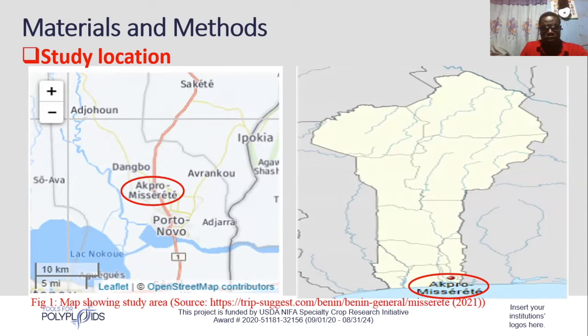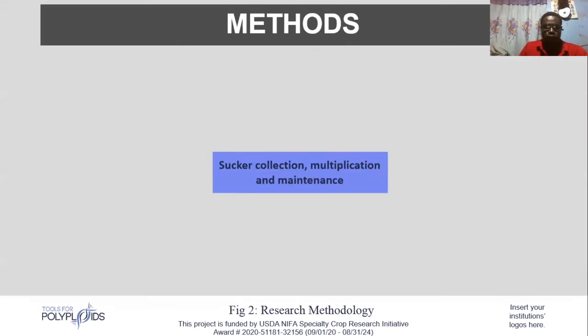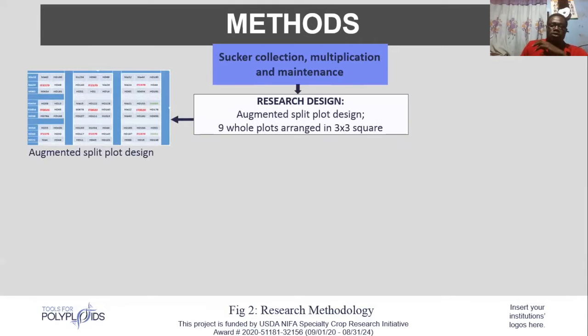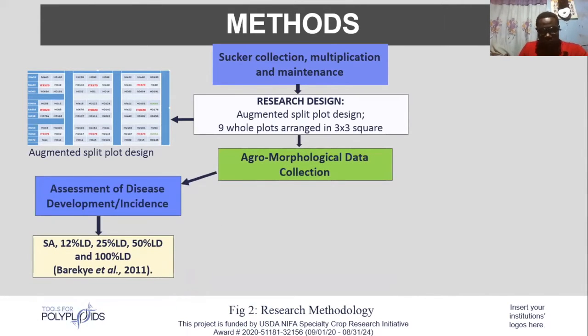Materials and methods. This research was carried out in Meserete, a remote town from Porto Novo, the capital city of Benin Republic. A total of 72 Musa genotypes were used for this study. The study was laid out using the augmented research design, as you can see on the screen, in Meserete, Benin Republic.